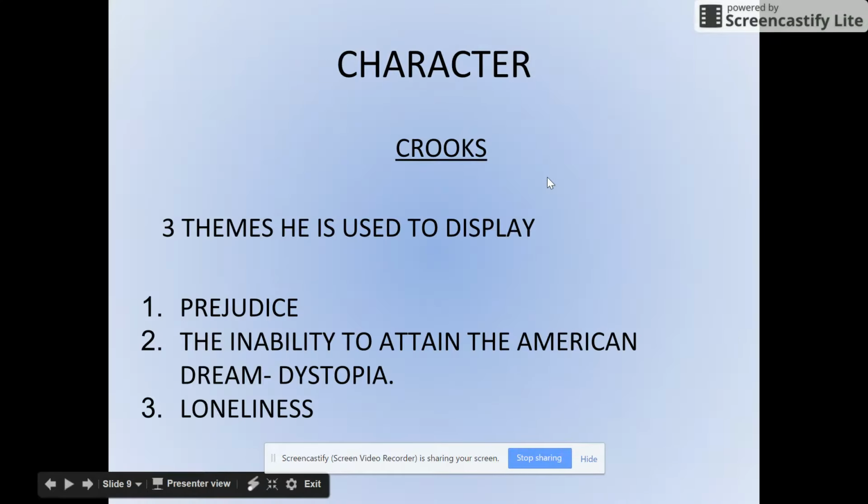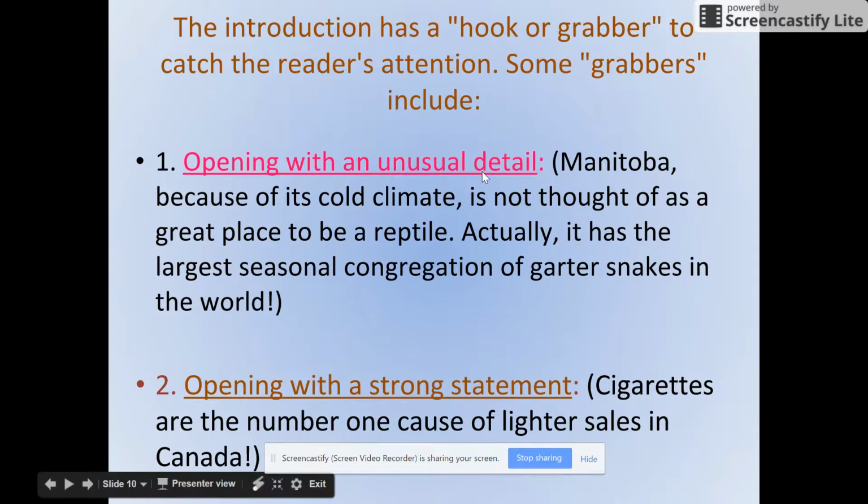So a couple examples of things you can use for attention getters are starting with an unusual detail, like a random fact, maybe a random fact about the American dream, or a random fact about something that ties into what your essay's about. Not like, hey, did you ever know that cucumbers grow out of the ground? I don't want a random fact, I want an unusual detail that ties directly into your essay. A strong statement about something. The American dream is unattainable for 75% of people because minimum wage is all they earn. Maybe you look up something like that.